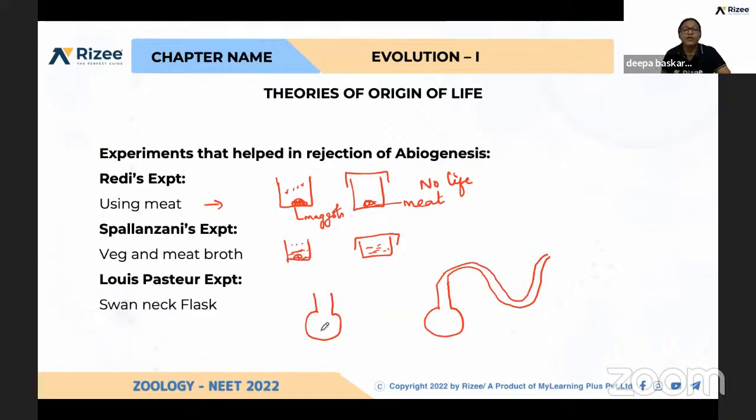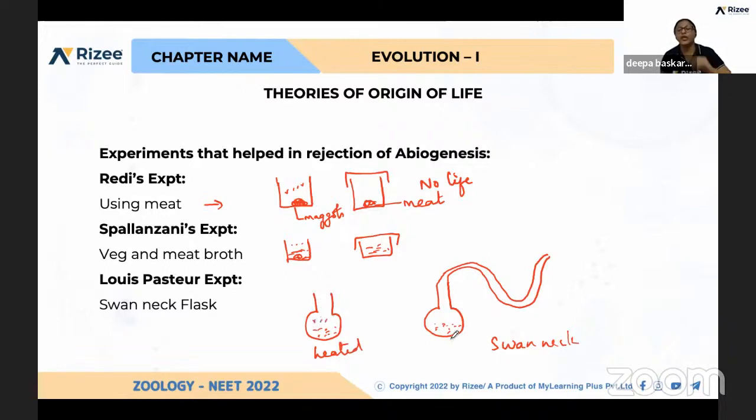So one flask, a normal flask, he has taken, and another one is called a swan neck flask. In the same way, he took some broth and again he heated it. So heated, and after that he left it. Again in the open form, he found living organisms.